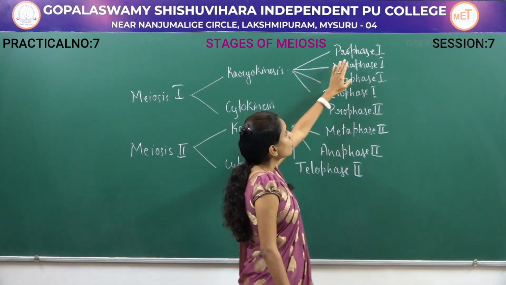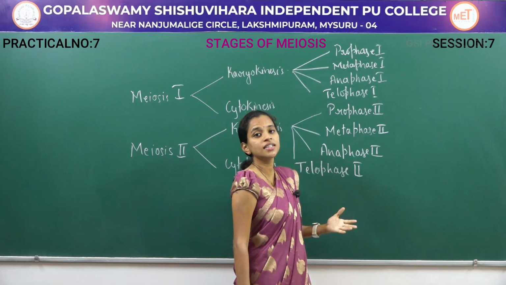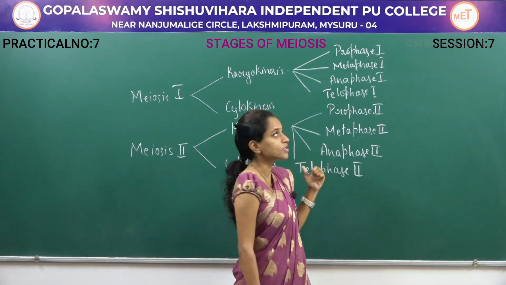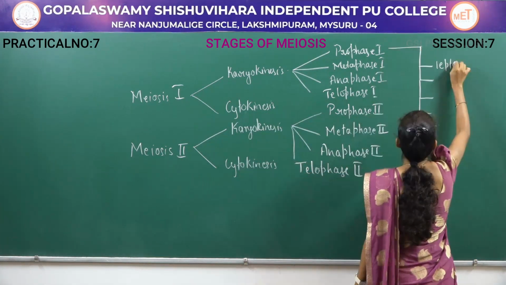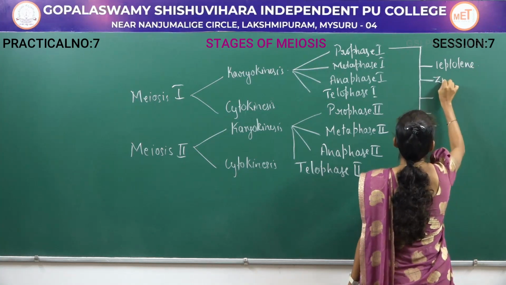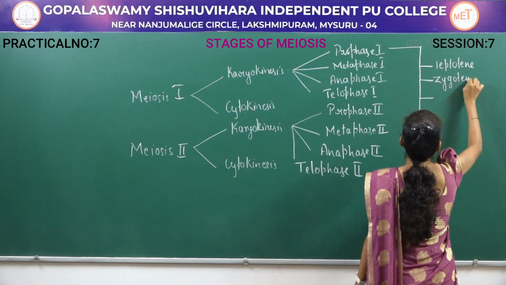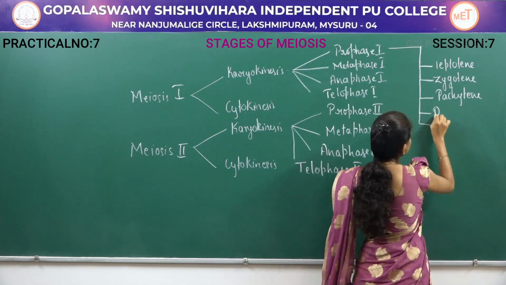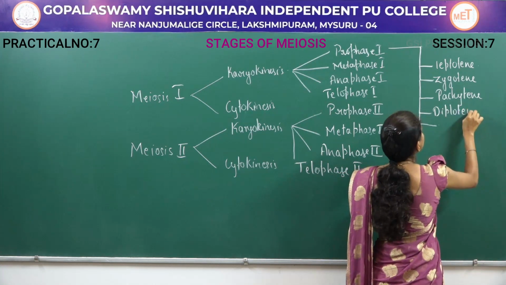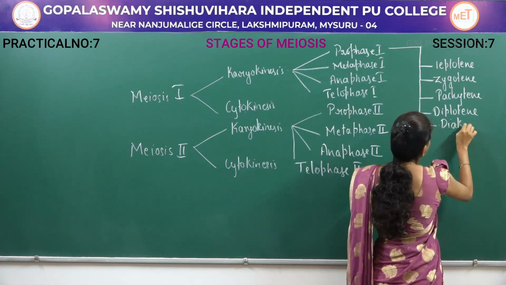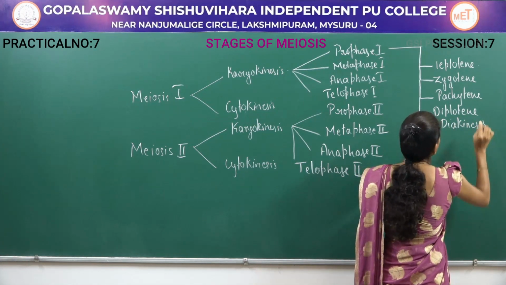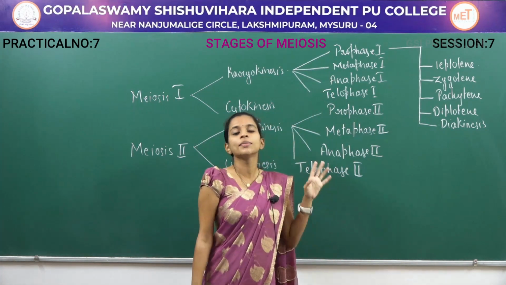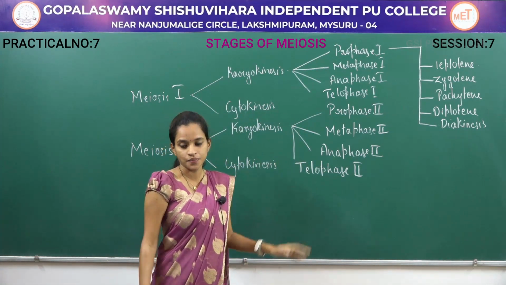Now, when it comes to prophase 1, it is further divided into 5 different stages, and prophase 1 is the longest phase in meiosis. The 5 different stages are leptotene, zygotene, pachytene, diplotene, and finally diakinesis. These are the 5 stages present in prophase 1. We will study each of them in detail.